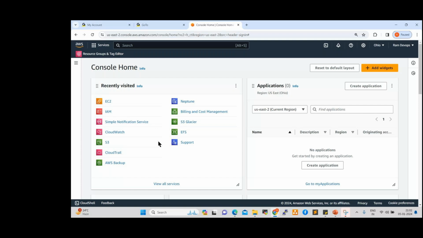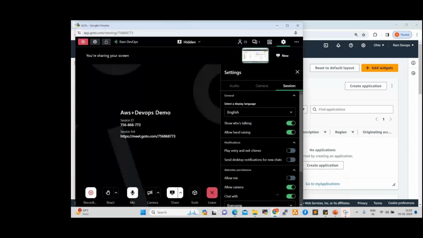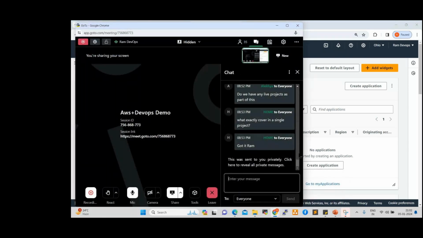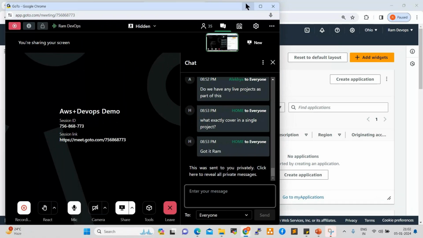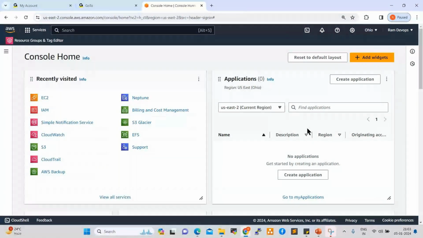Everyone should prepare your account, right? You can create your account. If you have any questions, you can post them in the group. The group is already created. Our batch number is 82. Nearly 20 people have already joined and registered in the batch. Whoever has not registered so far, you can register as soon as possible, today or tomorrow.